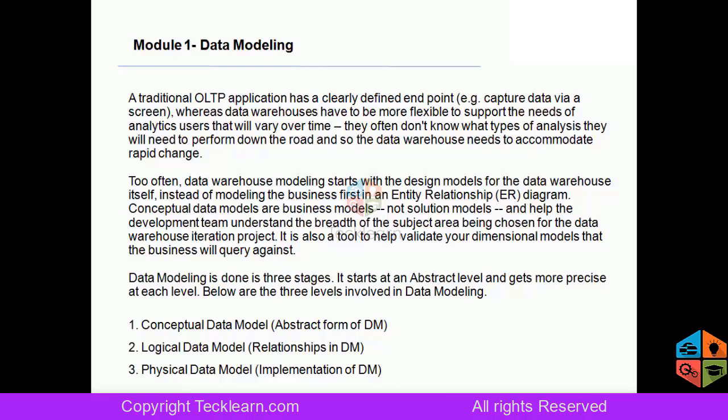Then from entities we derive attributes, and from attributes we go to physical implementation. Here I have used terminologies which you may not be able to relate to, but you will understand them as we progress.